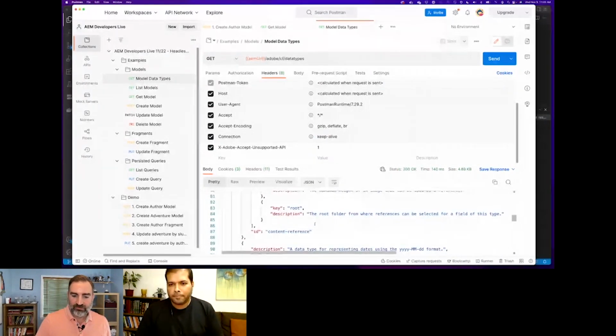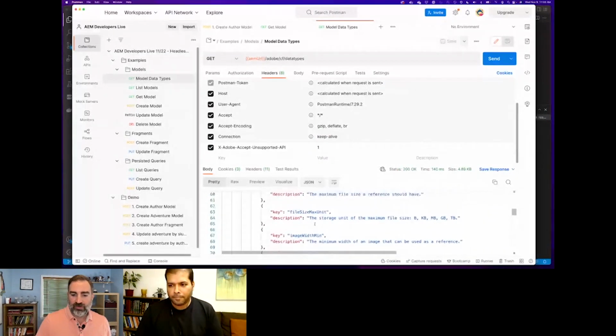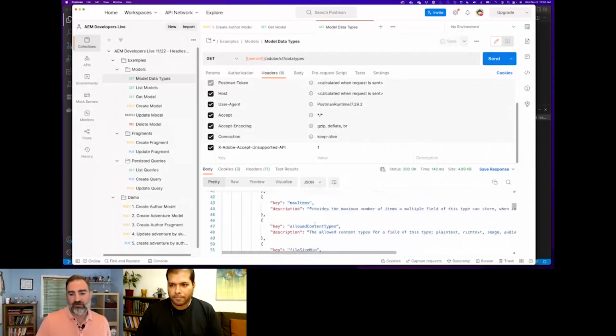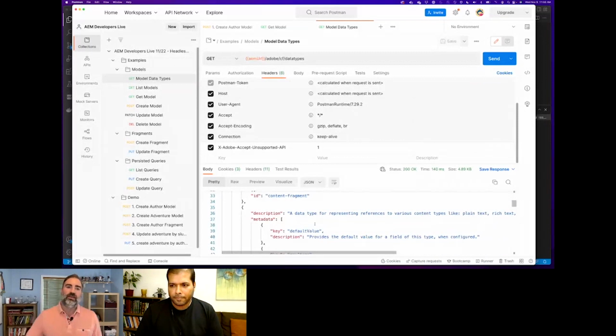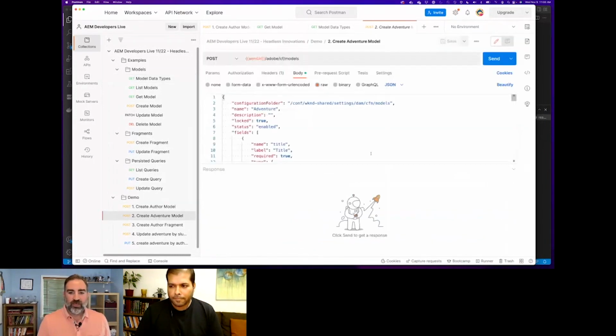Yep, content reference. You can see that these are all the different metadata that are available for a content reference field. So as you're trying to figure out how to use these APIs to create and update your models, this data types API is a pretty useful technique, and knowing that it exists for how you would set up your API calls.